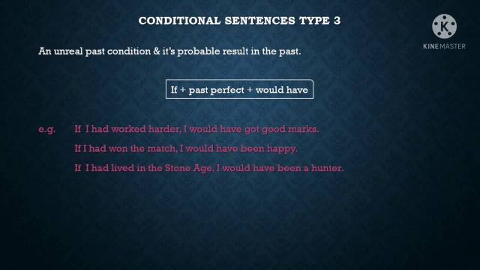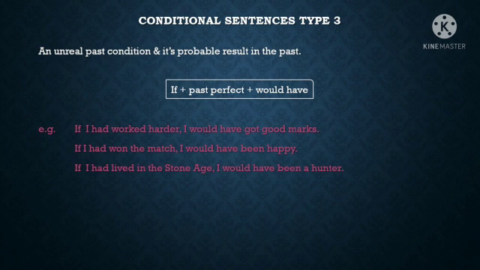So, see the example. If I had worked harder, which means he didn't work hard in the past. So, if he had worked harder, he would have got good marks. So, type 3 conditional sentences talk about an unreal past condition and its probable result in the past. See the other two examples also. If I had won the match, I would have been happy. So, from this sentence, we can understand that he didn't win the match.